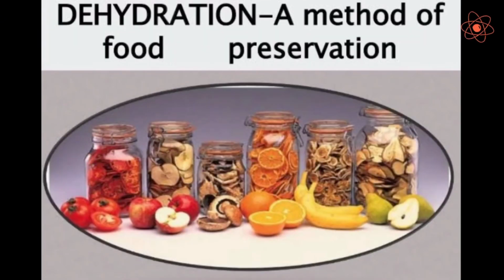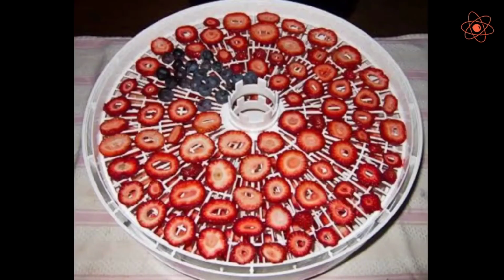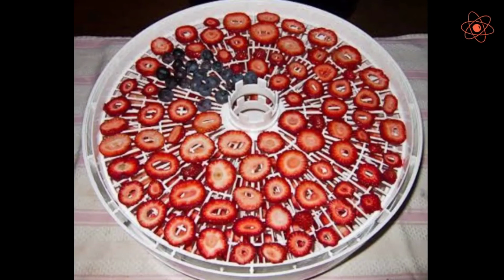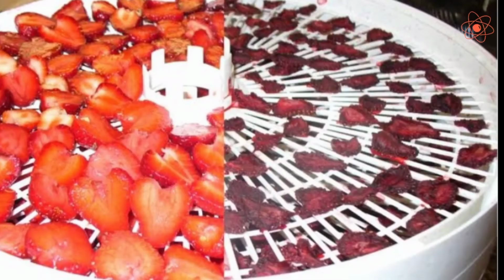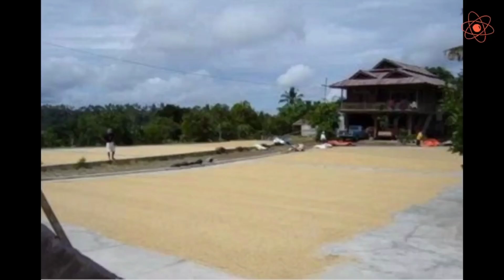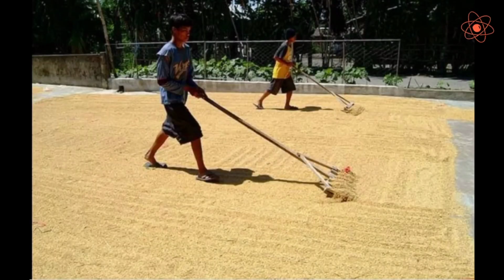Last method, by dehydration. It is the method of removing moisture from food items. Microorganisms need moist conditions to grow and dry conditions to stop their growth. Food grains such as cereals and pulses are sun dried after harvesting before their storage.